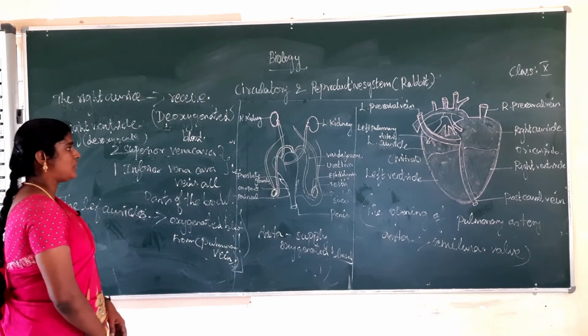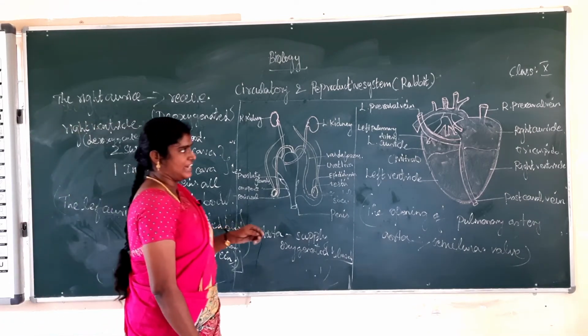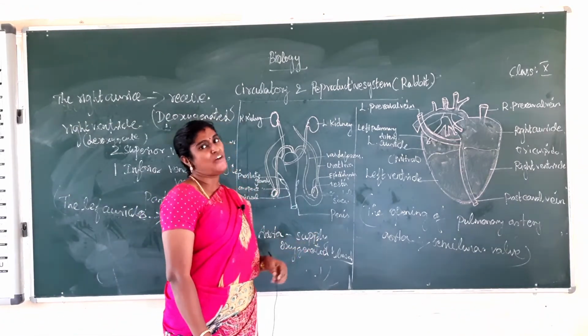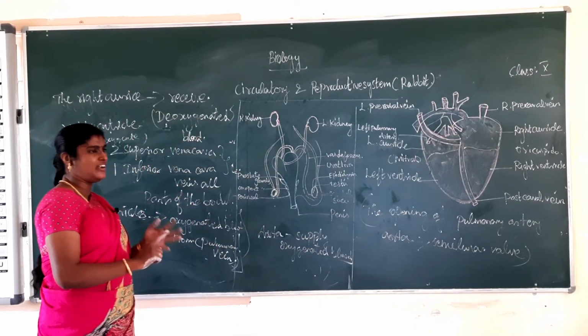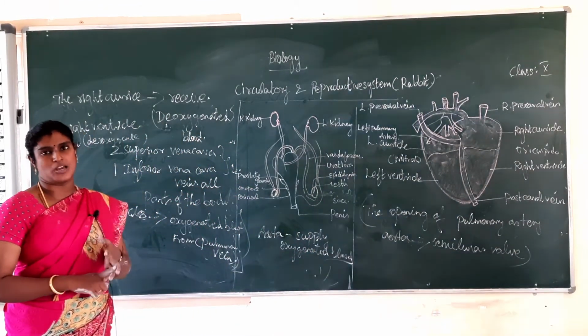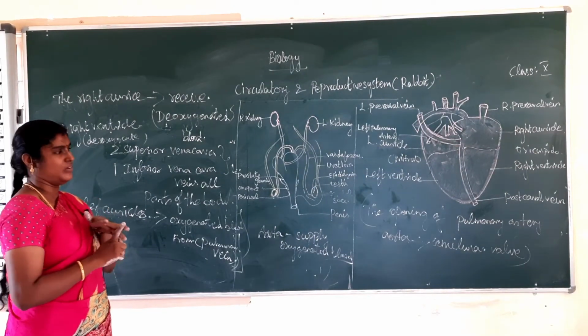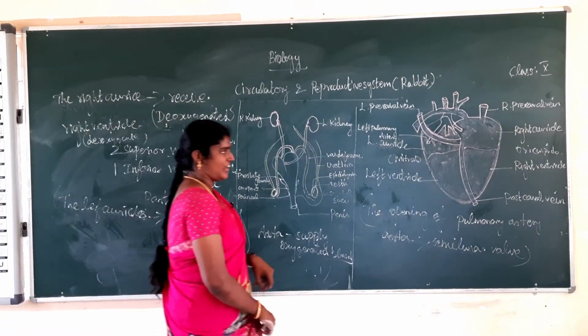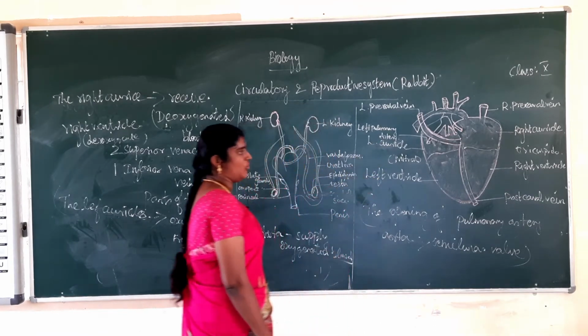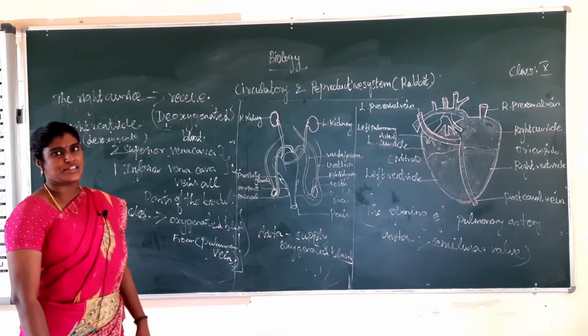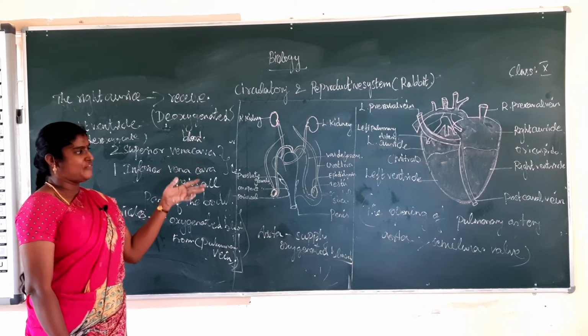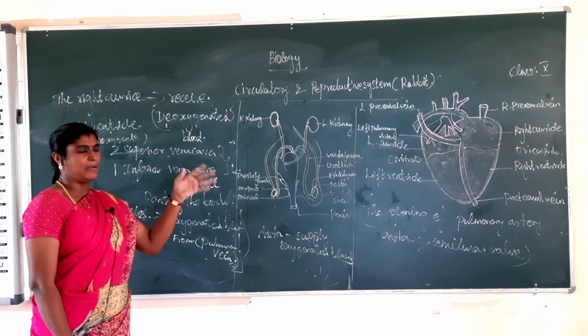Okay, students. What is the circulatory system? The circulatory system is made up of blood vessels and heart. How many chambers? Four chambers: right auricle, left auricle, right ventricle and left ventricle. The right auricle and right ventricle are bordered by the tricuspid valve. The left auricle is bordered by the mitral valve.